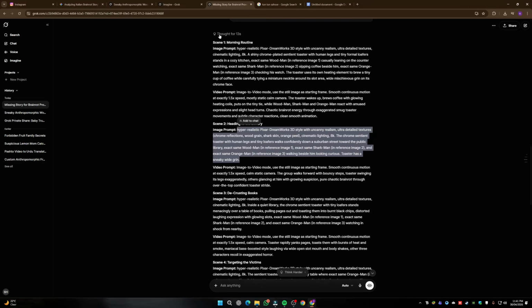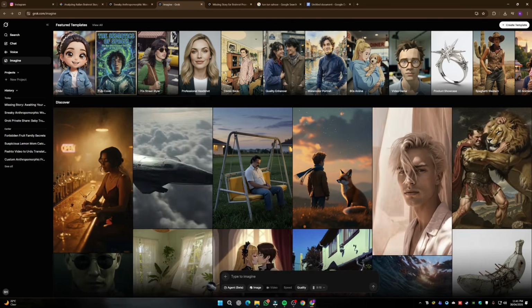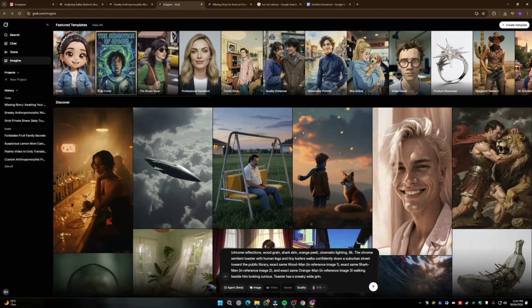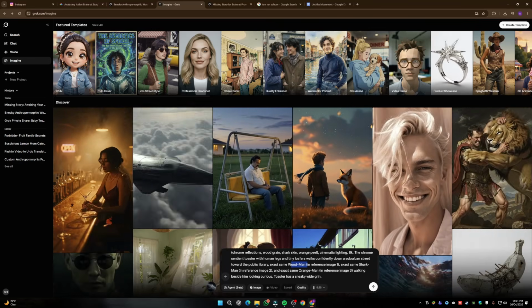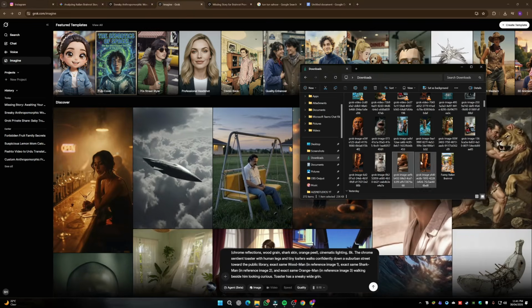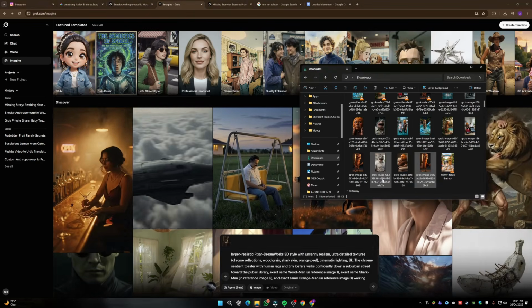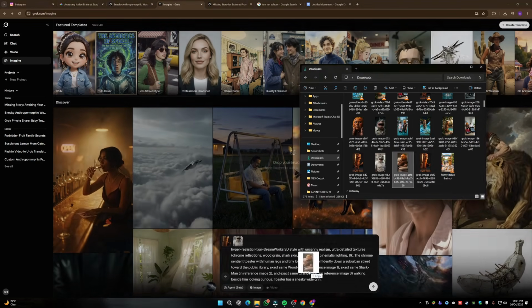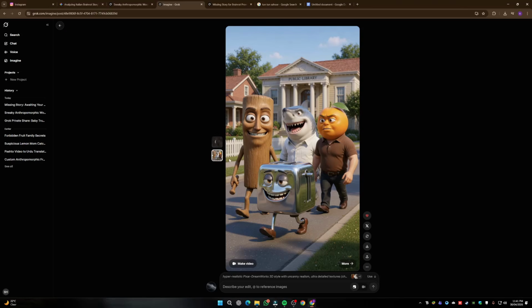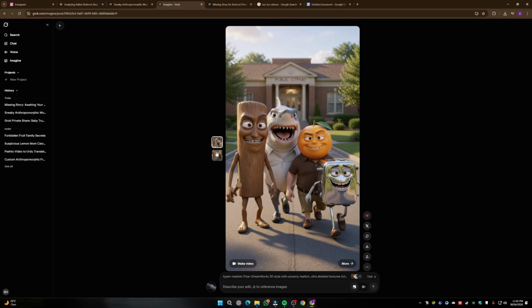Simply copy my second one, come back to Imagine, Grok Imagine, paste my prompt right over here. And now we have to input the image of Woodman and the Sharkman as well as the Orange Man. Okay, so I'm going to do exactly like this. First of all, we have the Woodman, then we have the Sharkman, and then we have the Orange Man all uploaded. Click on submit. And then it's going to go ahead and create 2 variation images for you that you can easily go ahead and select.